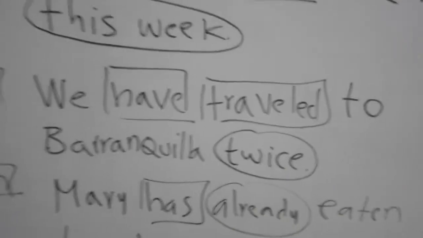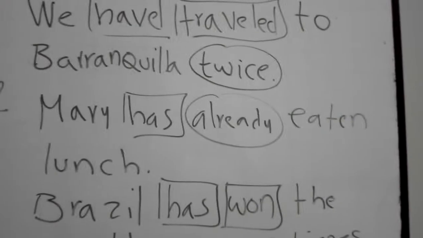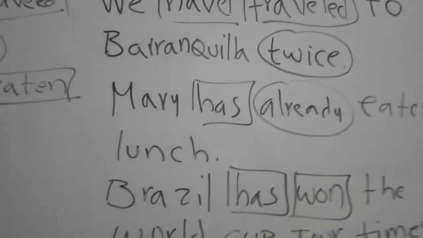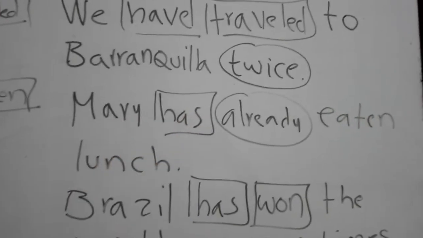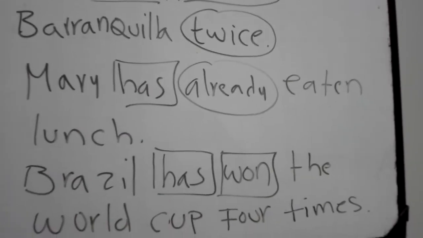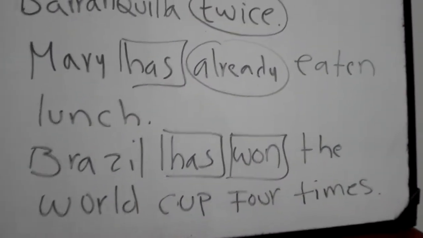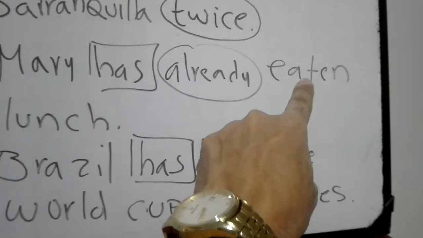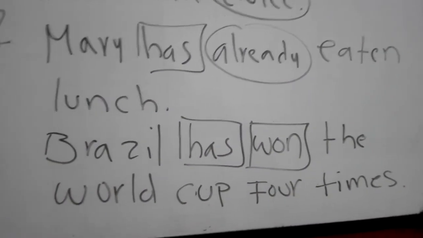Okay, the next example is Mary has already eaten lunch. Okay, as Mary is she, so we say has. Remember, he, she, it, has. Mary has already. She already did it. She already had lunch. Okay, eaten, the past participle of eat, lunch. Okay, is the last part, the complement of the sentence.